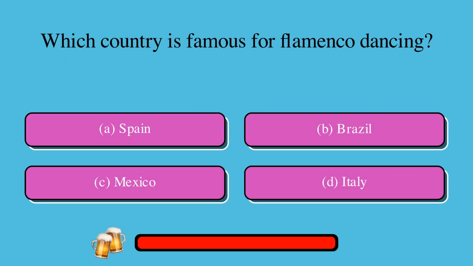Which country is famous for flamenco dancing? A. Spain, or B. Brazil, or C. Mexico, or D. Italy? The correct answer is A, Spain.